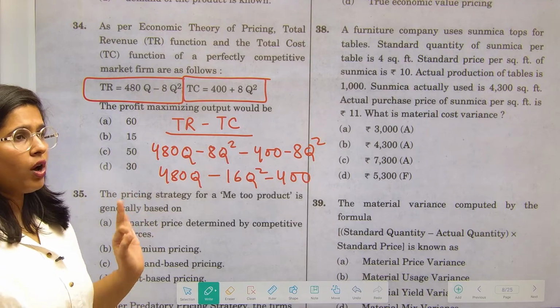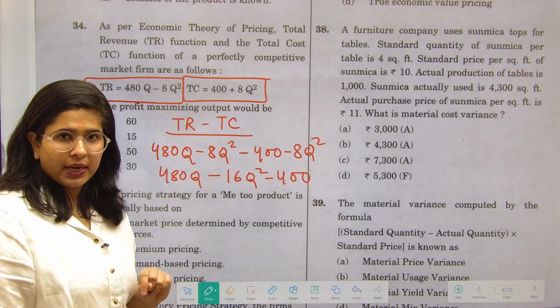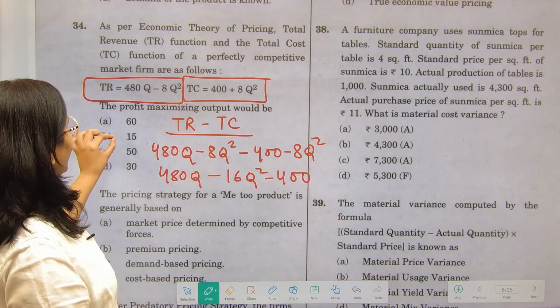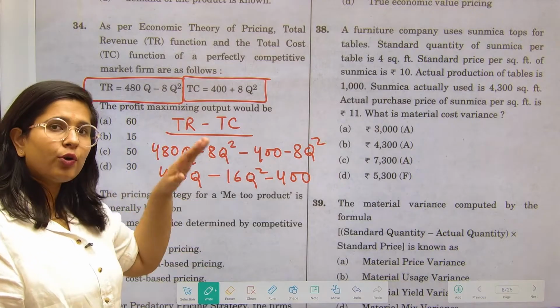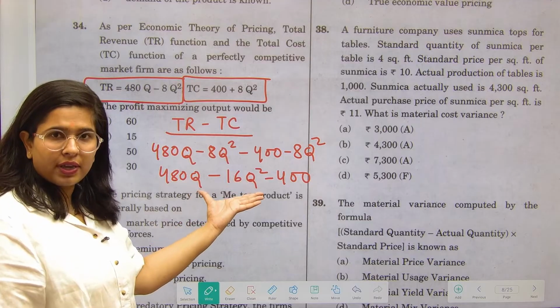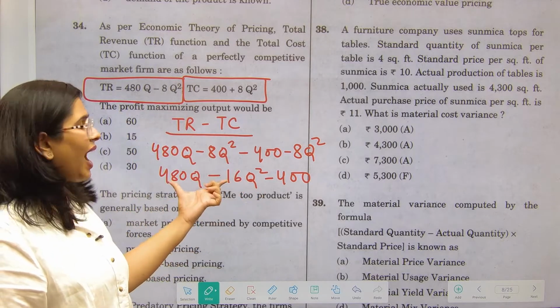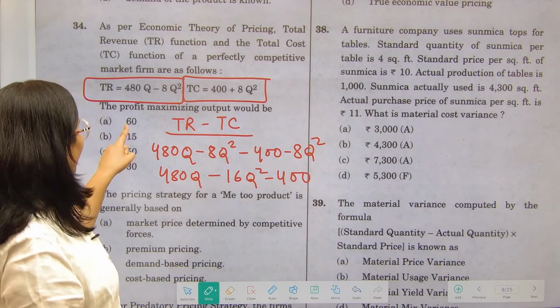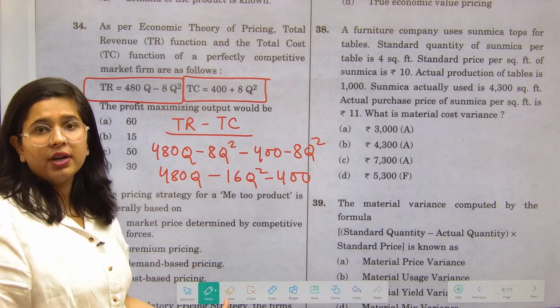Now out of all these three, let me tell you one thing, Q square has been provided, ठीक है. If you keep the highest value of 60 over here, don't you think your profit would decrease? We want a high figure, ठीक है, profit maximize करना है, that means we want a higher number over here. If I put 60, automatically your profit would reduce.